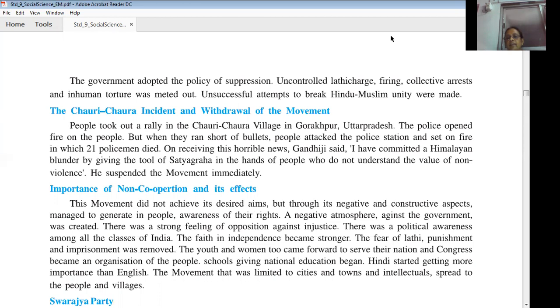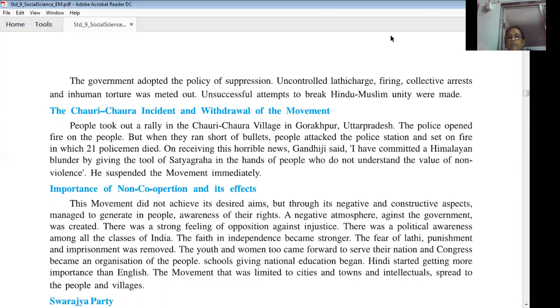Schools giving national education began. We have seen many students leave English medium schools and colleges, and national education was established. Schools were established giving national education through the national language. Hindi started getting more importance than English.